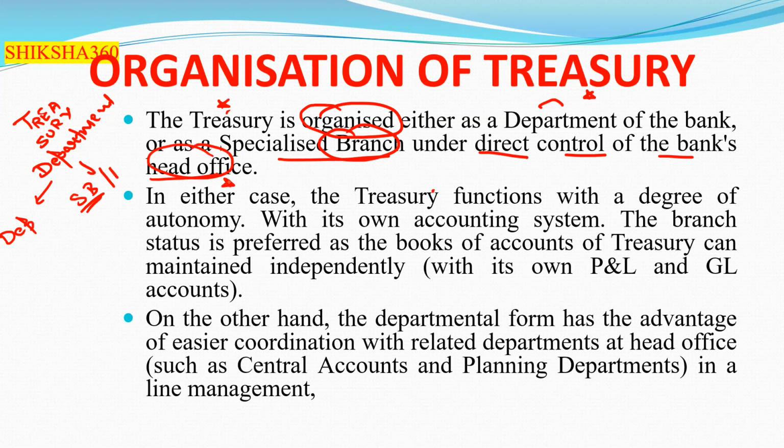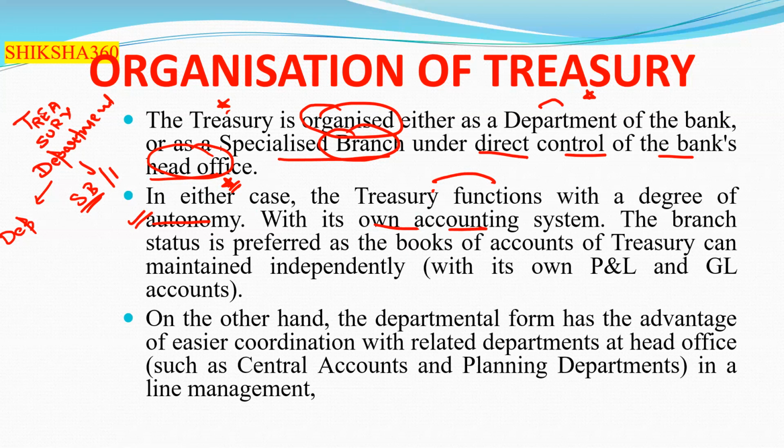In either case, the treasury functions with a degree of autonomy, with its own accounting system. The branch status is preferred, as the books of account of treasury can be maintained independently, with its own profit and loss accounts and GL accounts, that is general ledger accounts.